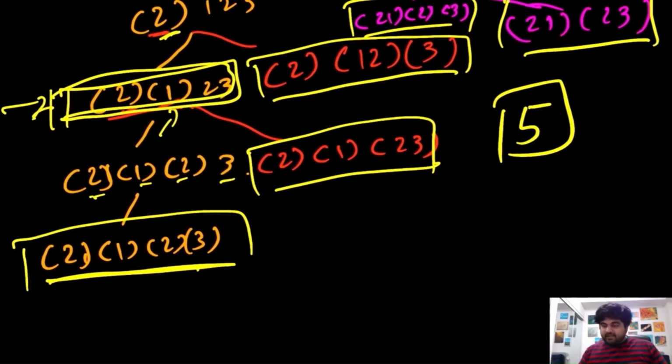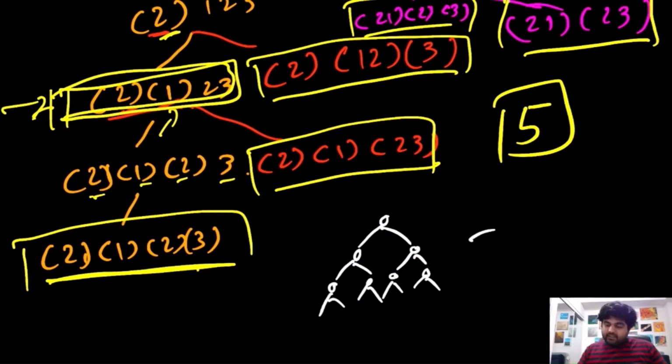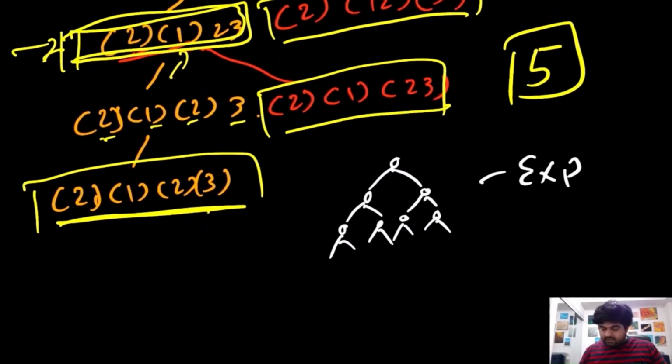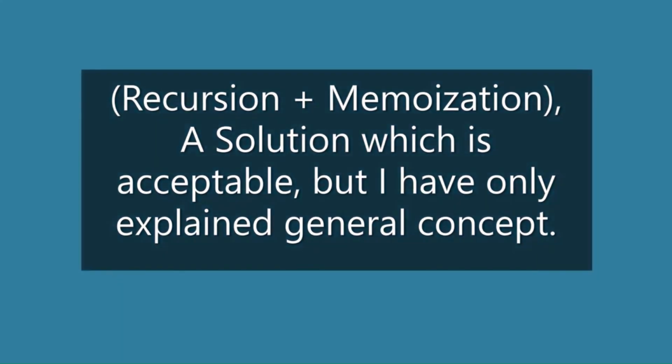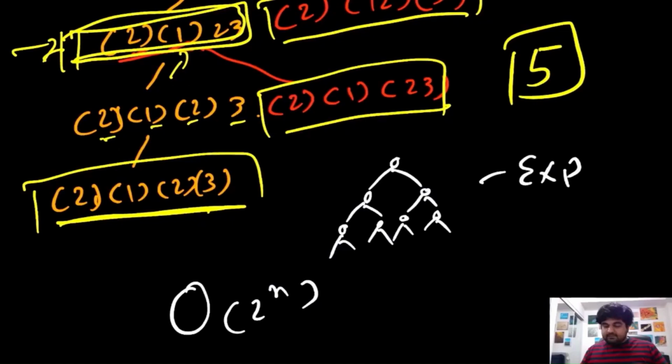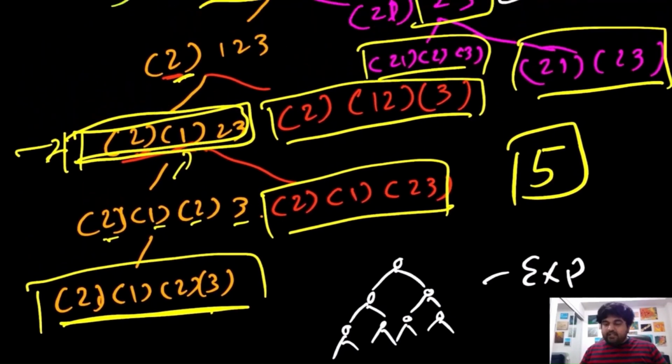So that is why our path will keep on growing and growing until we reach all the possibilities, which means that we are actually doing exponential work for this brute force approach. So of course the time complexity would be big O of 2 to the power n, which is really bad, and we should avoid it in all cases. And actually it can be avoided pretty simply.